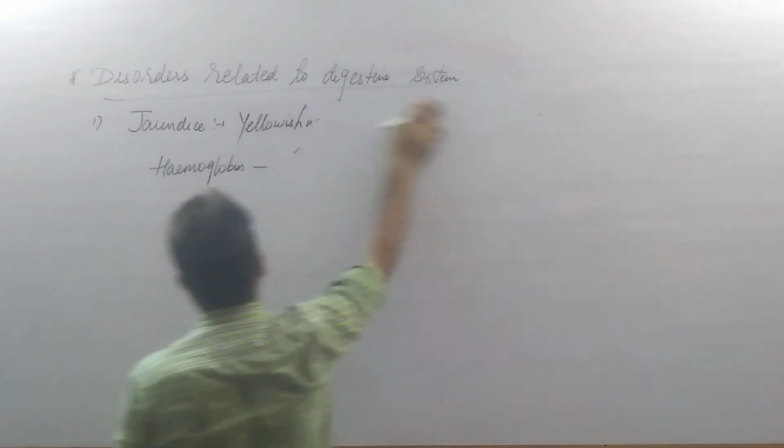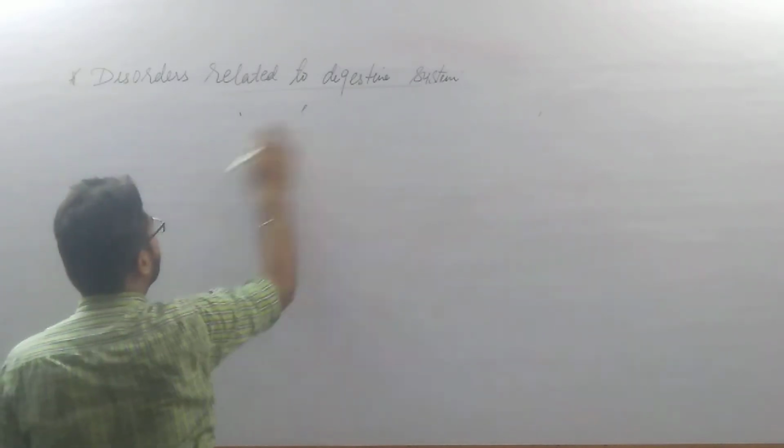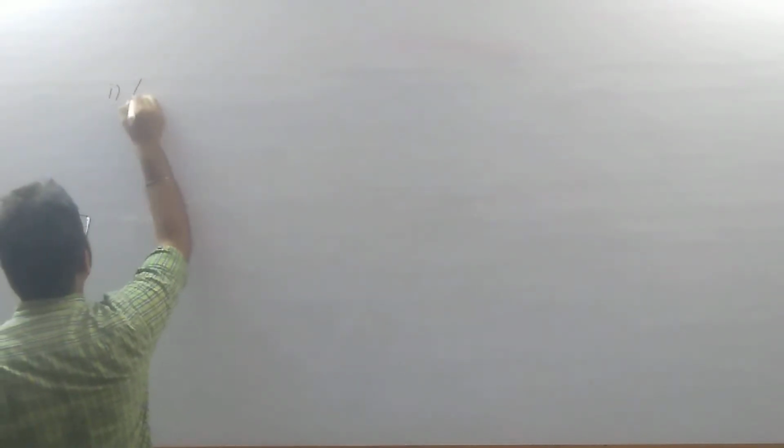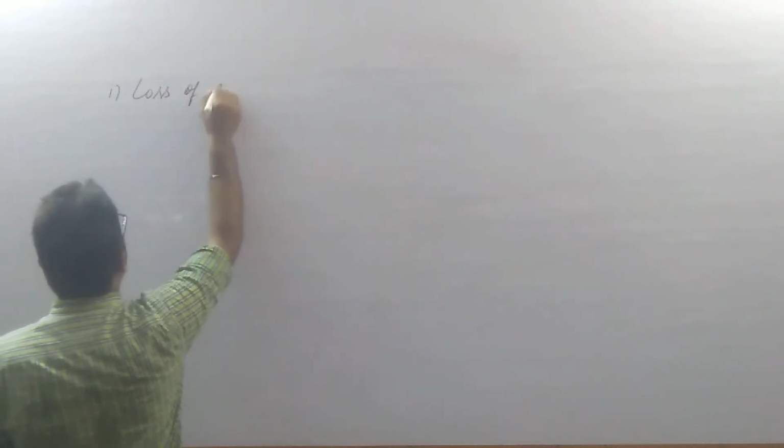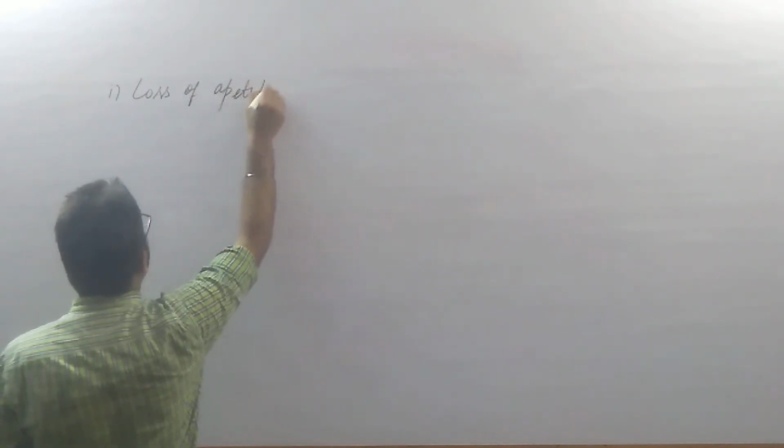The first one is loss of appetite. Let us discuss a few more symptoms of jaundice. So the first one is loss of appetite.